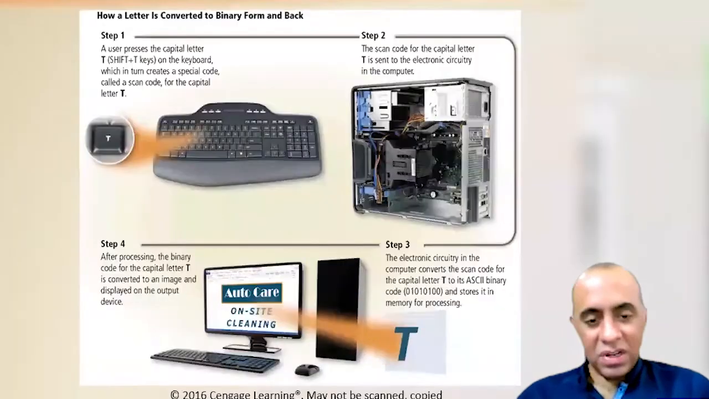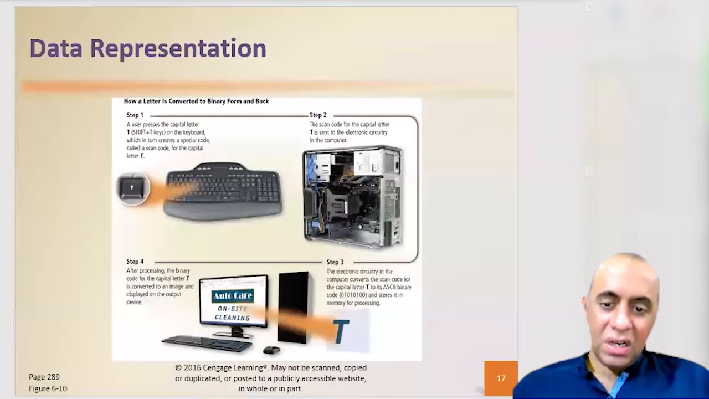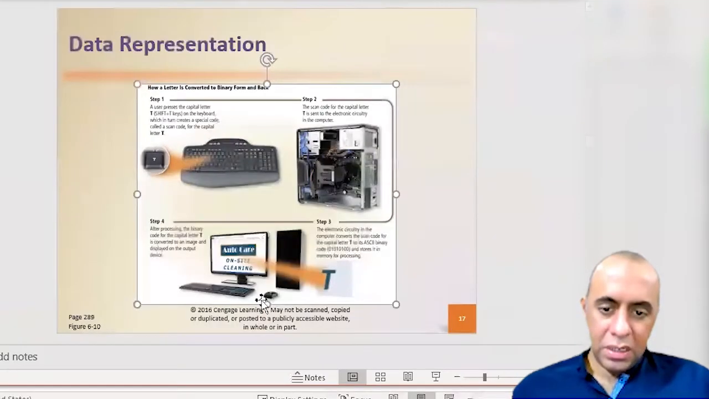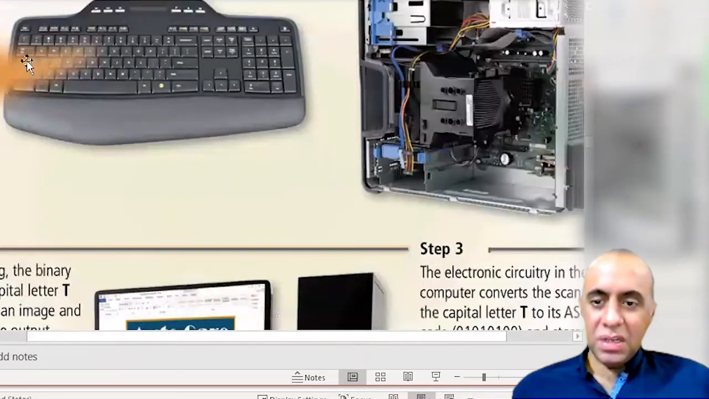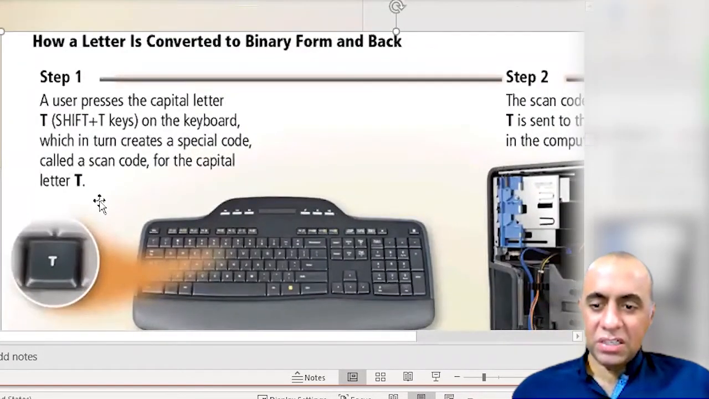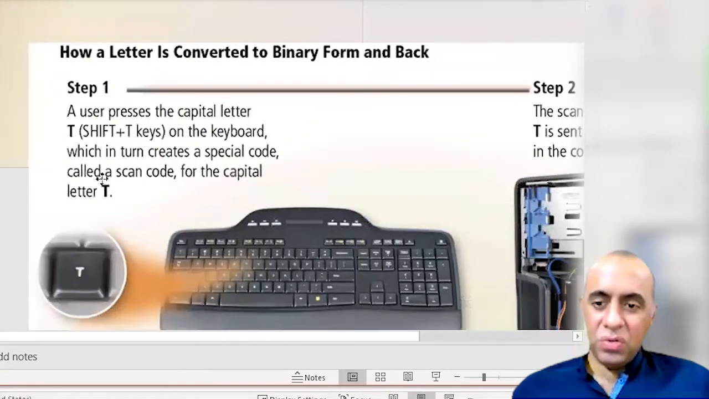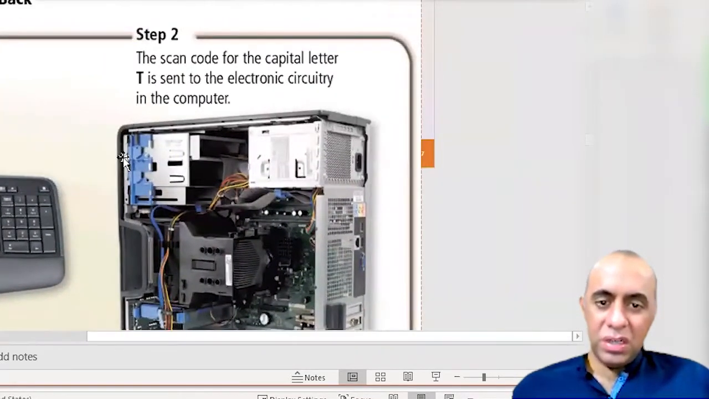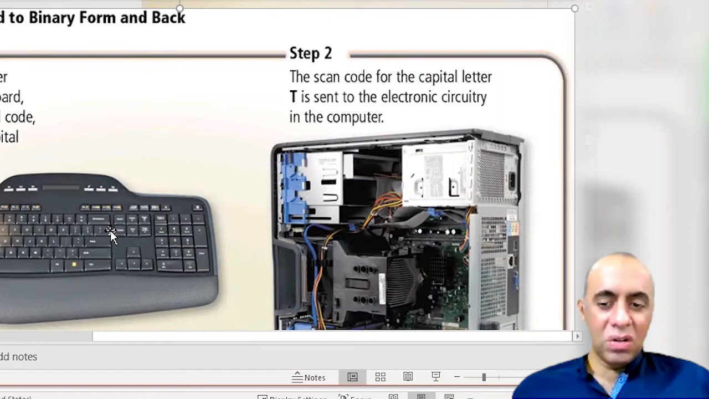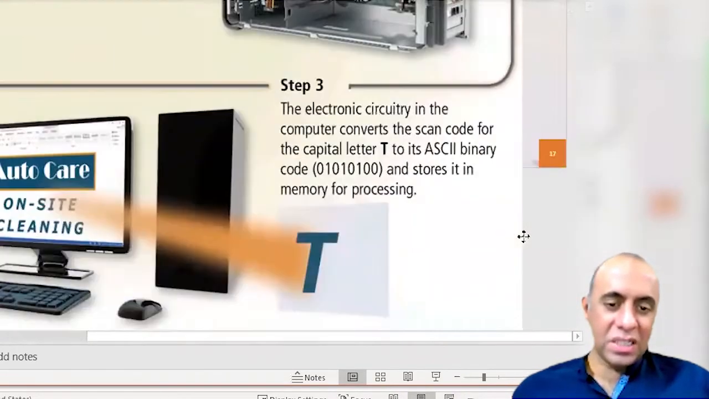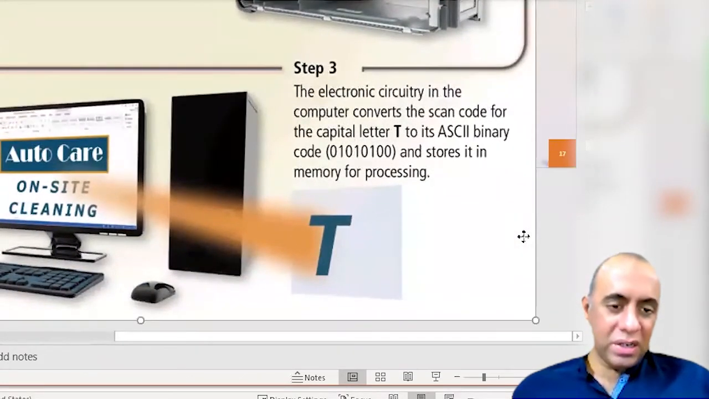So all of this that we have discussed is also shown in this slide, where you can see that when you type, for example, the letter T with your keyboard, the keyboard generates a scan code, as opposed to an ASCII code. The scan code is slightly different; it is dependent on the keyboard design. That scan code is received by the computer and then translated into the ASCII binary code.